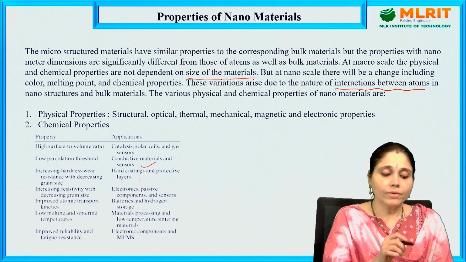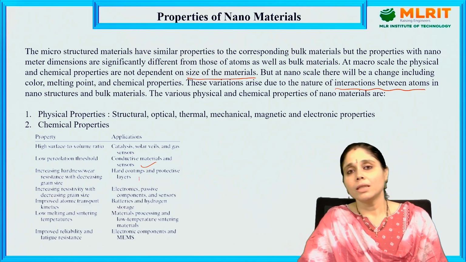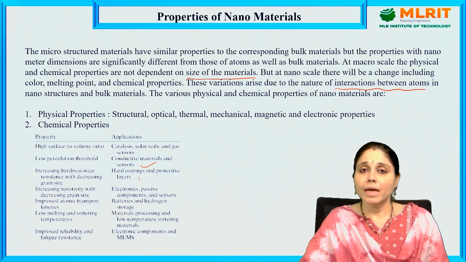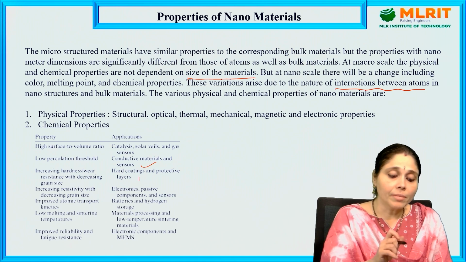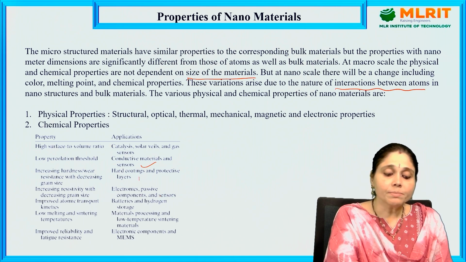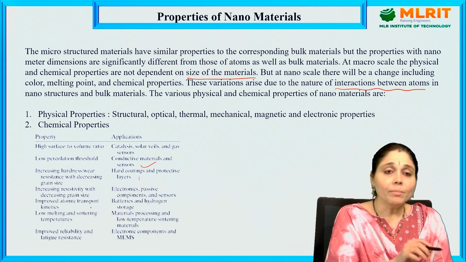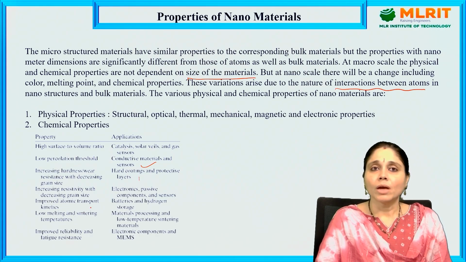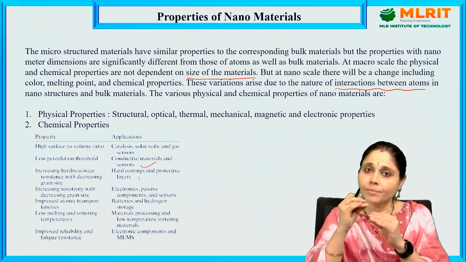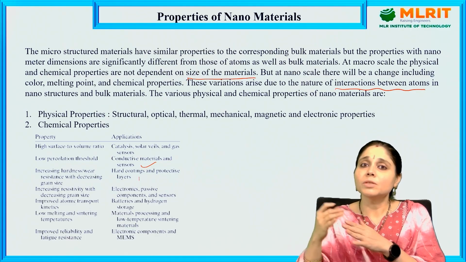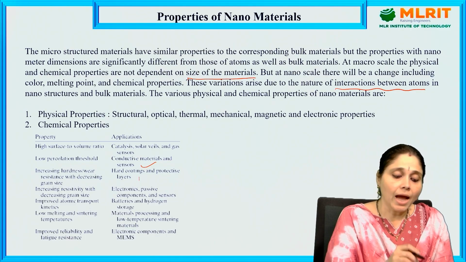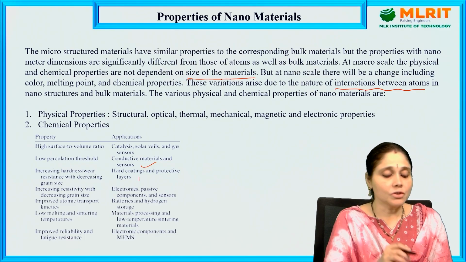Increased resistivity with decreasing grain size: the resistivity of the material increases, so they can be used in electronics, passive components and sensors. Improved atomic transport kinetics: as the size is reduced, atomic transport becomes very easy, so they are used in batteries and hydrogen storage.